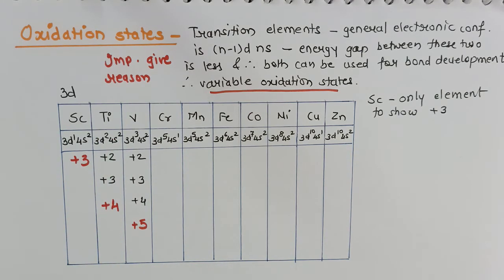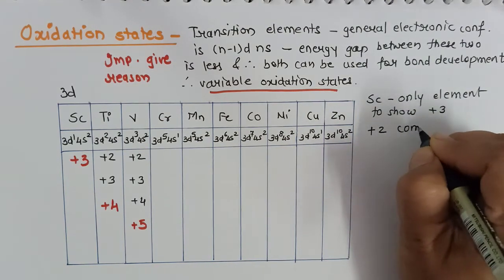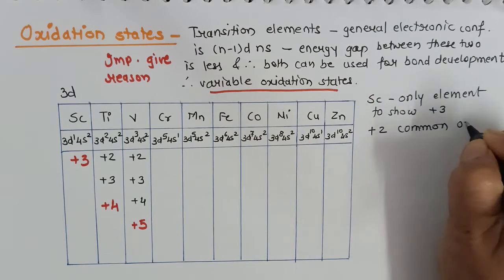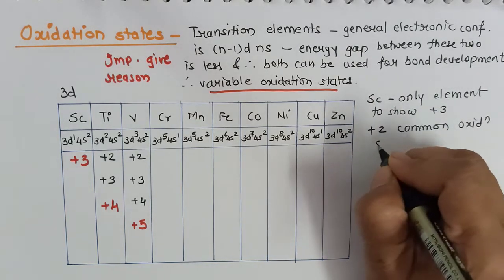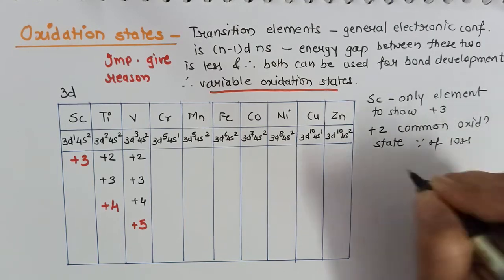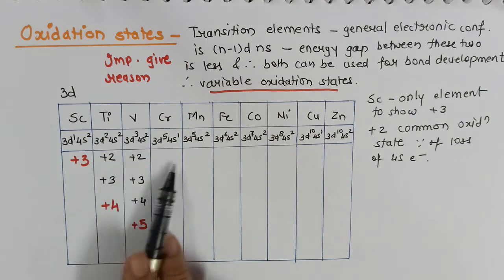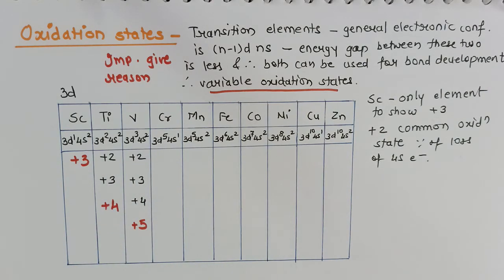Generally, I will say that in all the transition series +2 is the common oxidation state because of loss of 4s electrons. So generally the +2 oxidation state will be shown by every element with some exceptions. Okay, moving on to chromium.